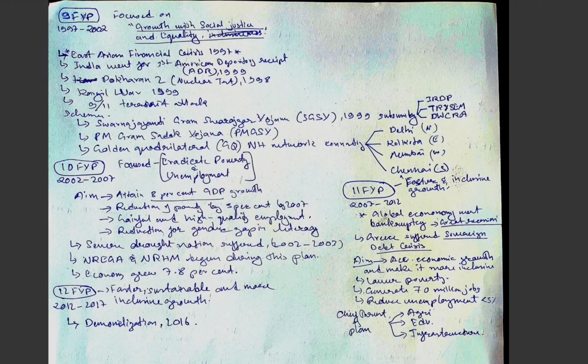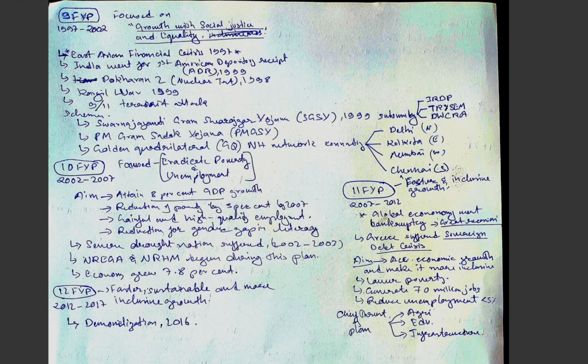You have to note here that the eleventh five-year plan saw 8% GDP growth, one of the highest in the entire five-year plan period. After that, the twelfth five-year plan came, which focused on faster, sustainable and more inclusive growth.